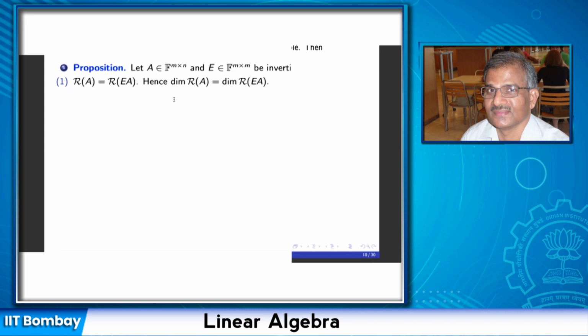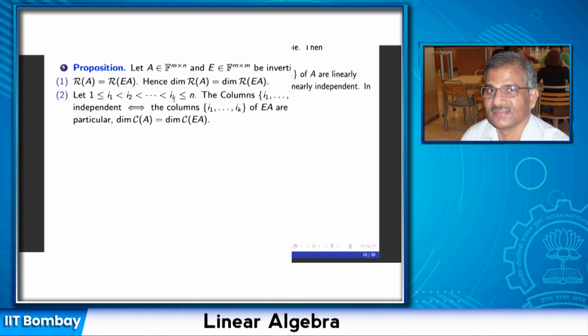So when we apply this sequence of elementary row operations to convert A into A prime, and suppose A prime is in row echelon form, it says that the row space of A and the row space of the echelon form are one and the same, and therefore the dimensions are also equal. So the dimension of the row space can be detected by looking at the row space of the row echelon form. Okay, that is the consequence of part A.